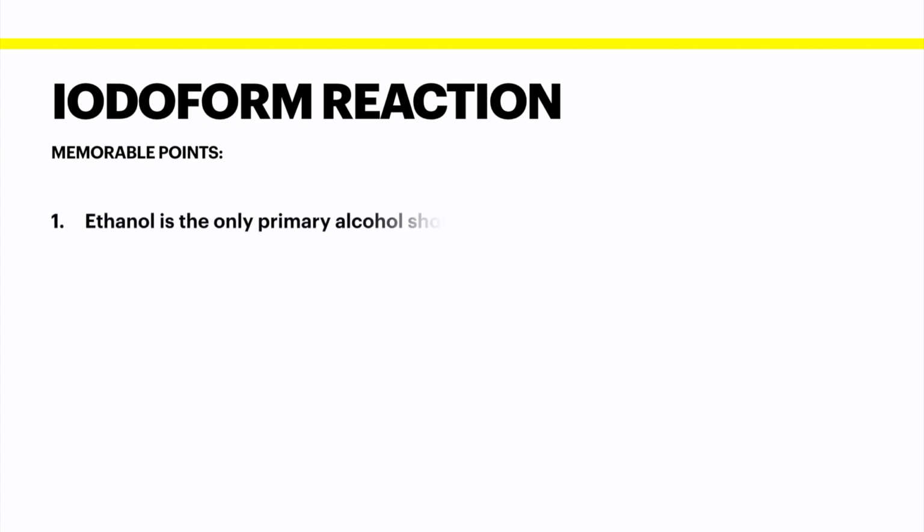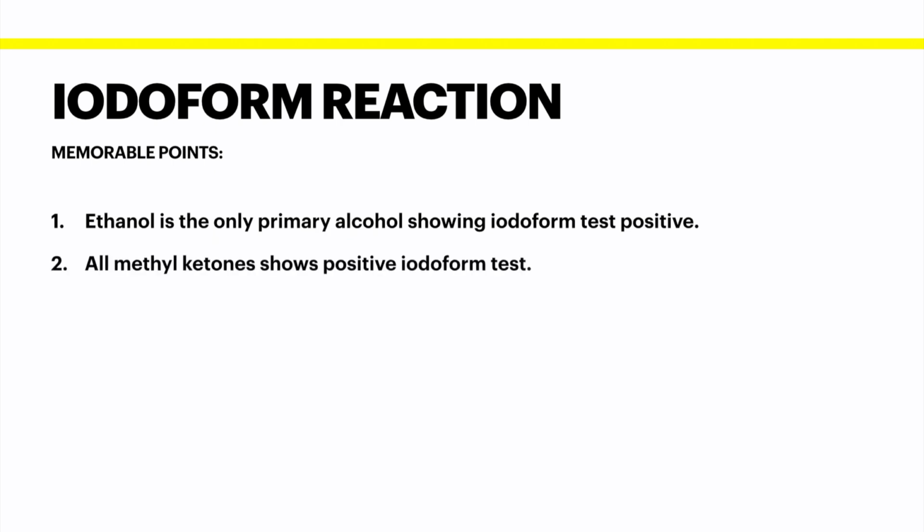Let's move to the memorable points we have concluded in this video. The first one is ethanol is the only primary alcohol showing iodoform test. Only primary alcohol. All methyl ketones show positive iodoform test.